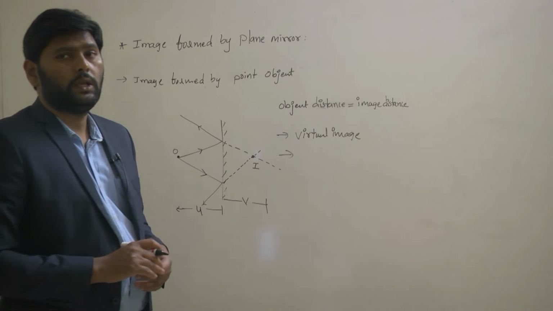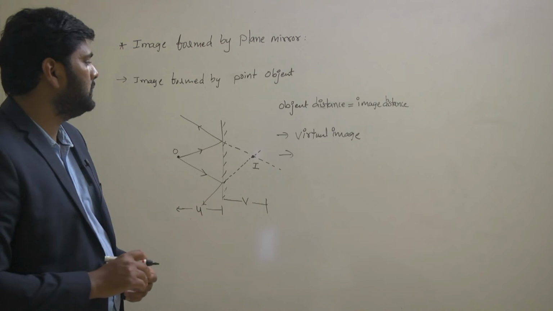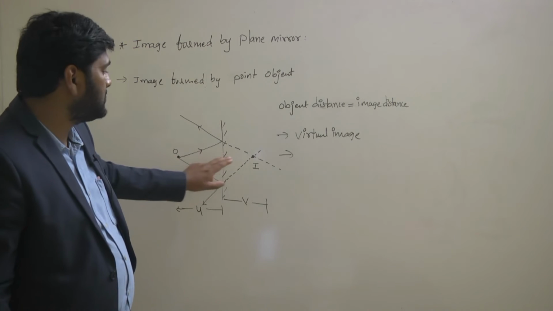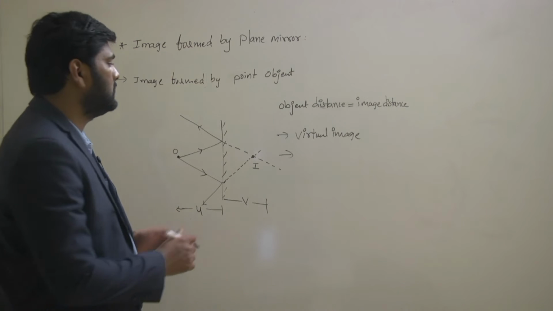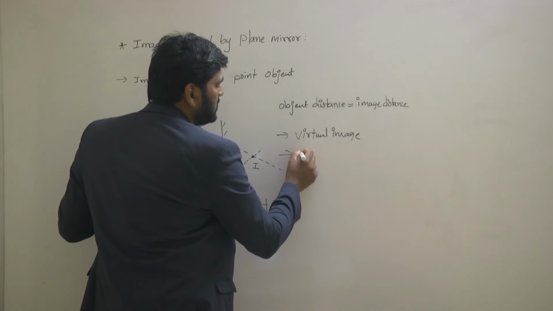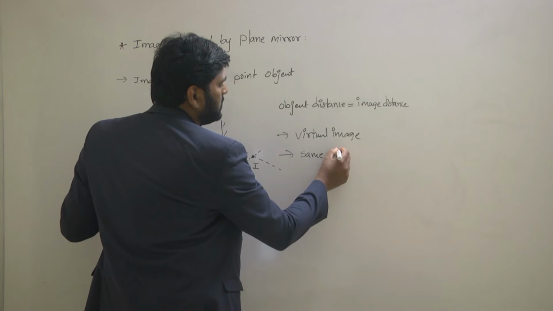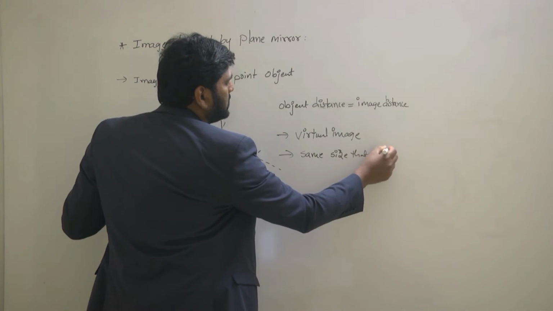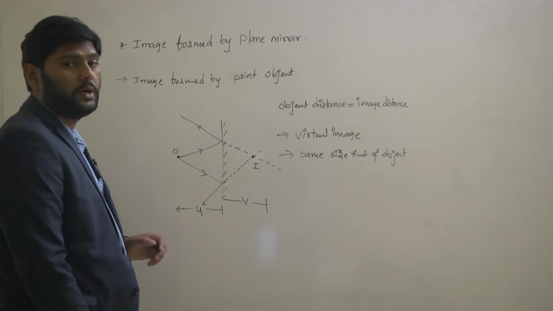Next thing is the size of the image. When you observe the size of the image, the size of this part and the size of this part will be equal, since the image is the same size as that of the object.